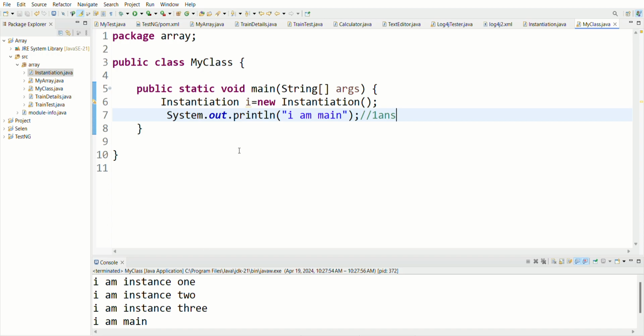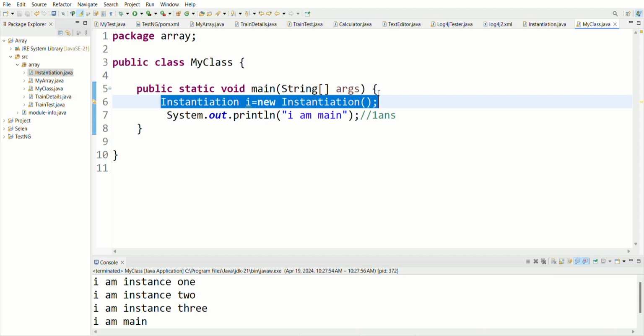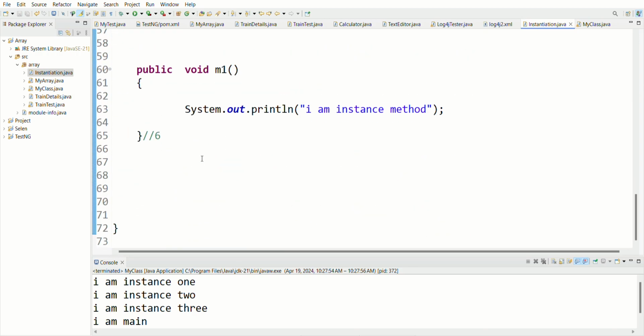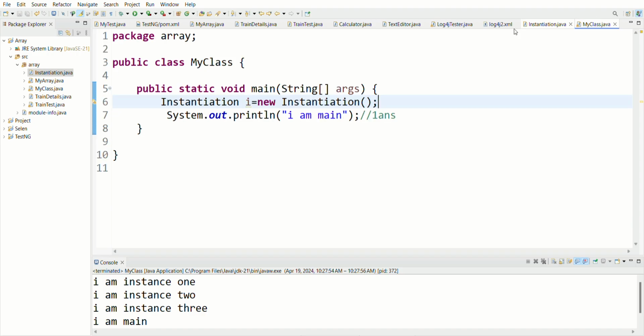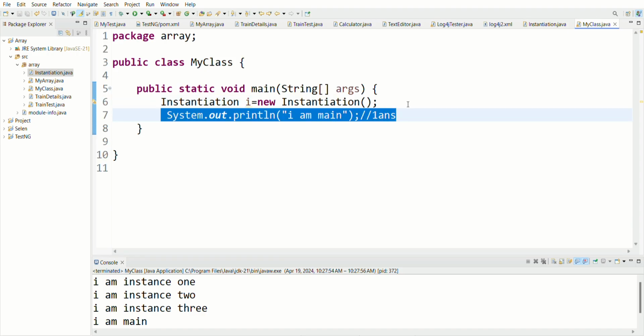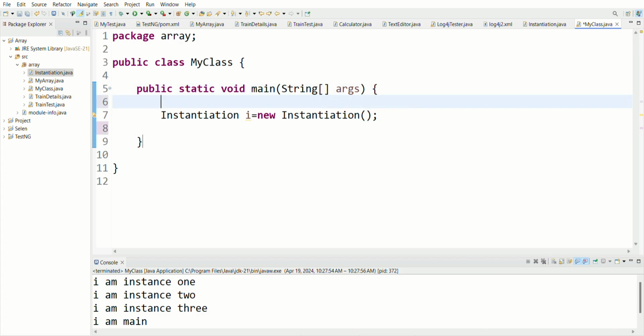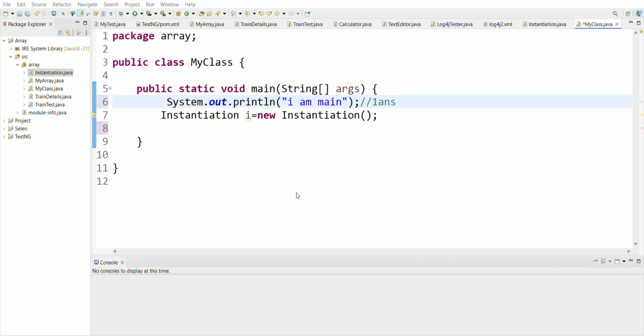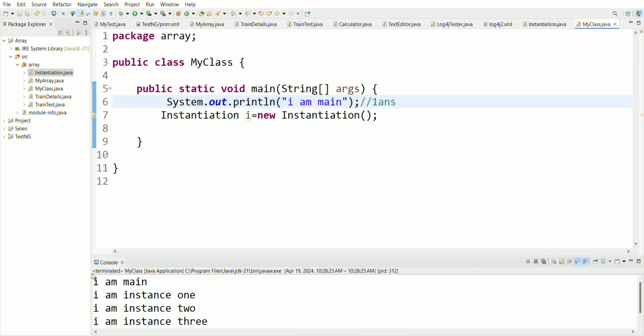"I am instance 1". How is this working? Oh, at first it is getting the memory. That's why it is saying "I am instance 1". I have written the wrong procedure. Why? Because at the first step it is getting the memory. Here you can see "I am main 1". You can say that I have written this first, that's why it is getting the error.